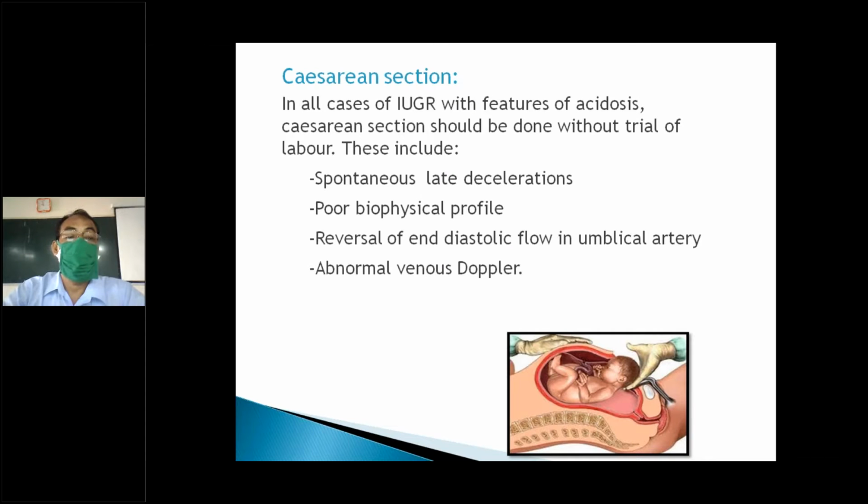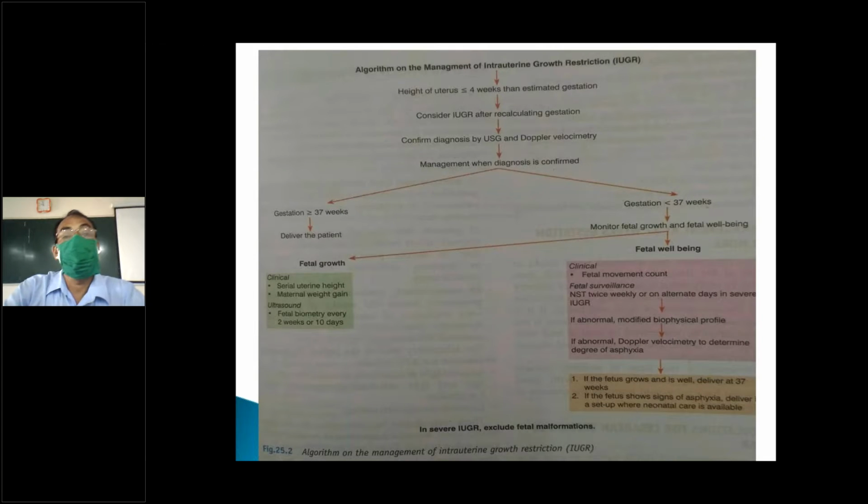So what does cesarean section entail? If it is a compromised baby, the profile is non-reassuring, reversed end-diastolic flow, you have to deliver the baby immediately. This is all understood. That is the estimation of what we are doing during fetal monitoring. Once a restriction is detected, you have to confirm the diagnosis. The basic idea is just to have a healthy baby. We want a healthy baby.